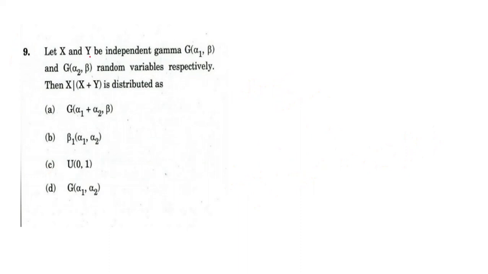This is also a standard question. Let x and y be independent gamma random variables with parameters lambda 1 and lambda 2. Then the conditional distribution of x given x plus y follows a beta distribution, the standard beta 1 distribution with lambda 1 and lambda 2. If you need proofs, you can check books. In the transformations chapter, you get all the proofs for this question.